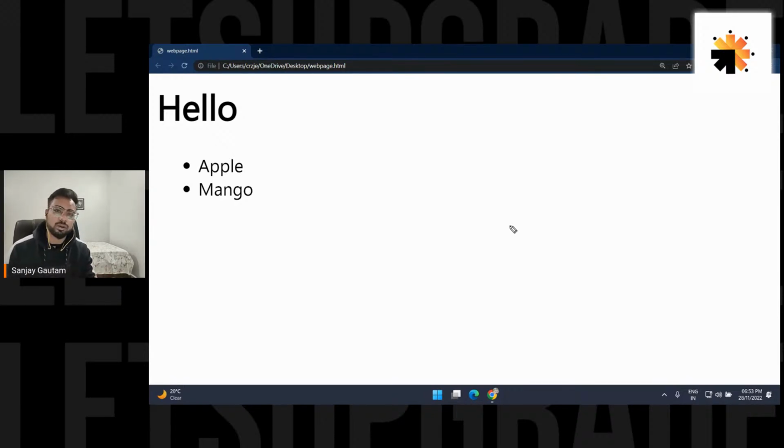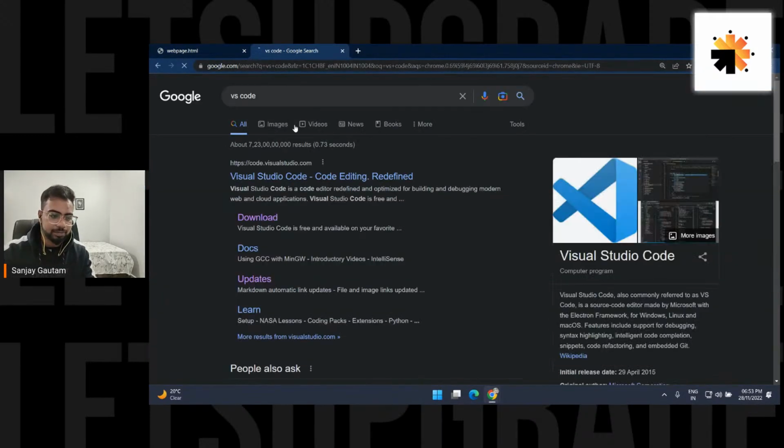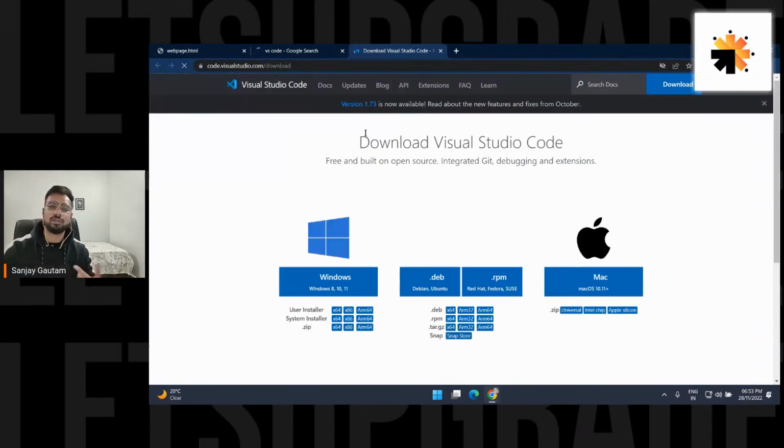There are so many code editors out there like Sublime, Atom, PyCharm, and so many. But my personal favorite is VS Code. So let's download it. It's very simple. Just Google VS Code and download it. It's very straightforward. VS Code has so many more features that we are going to utilize. Here you can download it for Windows, Linux, or Mac. Right now I'm using Windows, so I will download it for Windows.